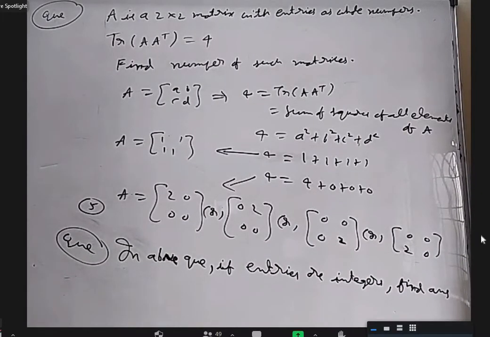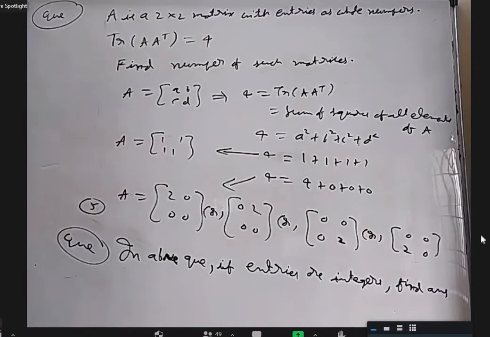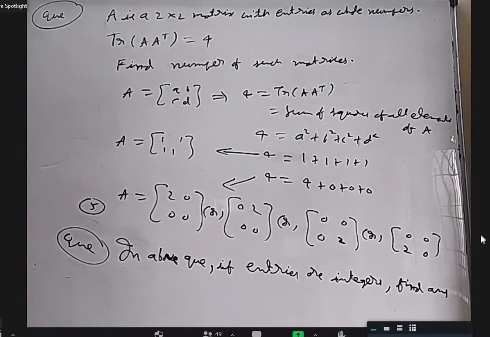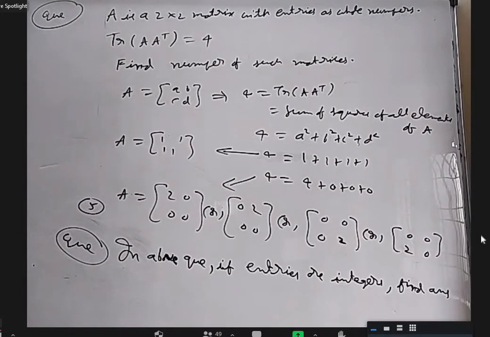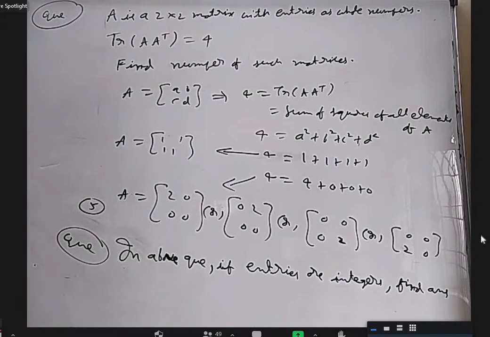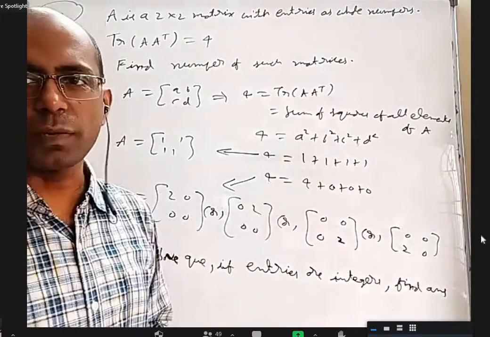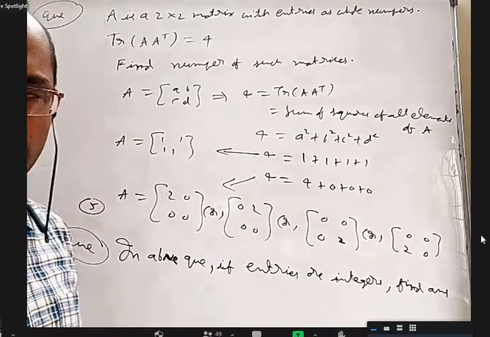Anyway, I don't think we'll get too many here. Sir, if integers are there, then more combinations will be made. No, other than these two, what are the combinations? Because this integer whole square, na? Integer whole square means again perfect square only, right?